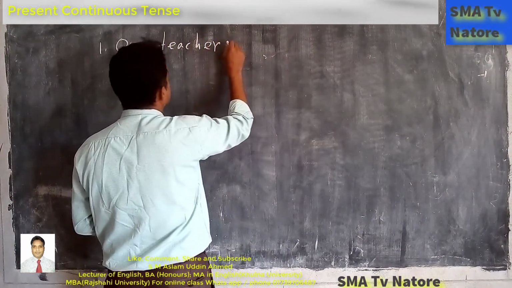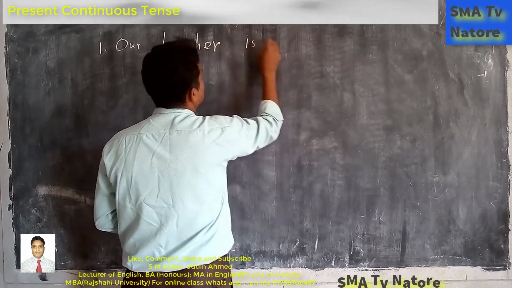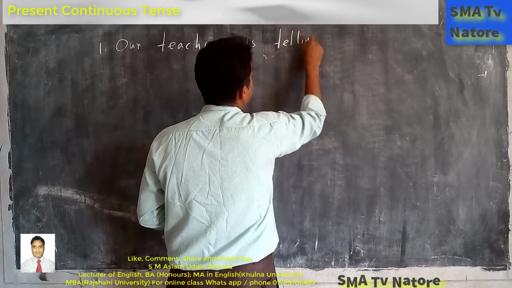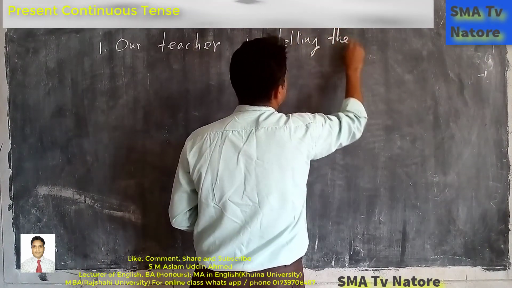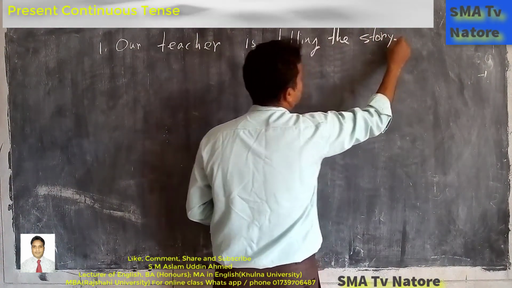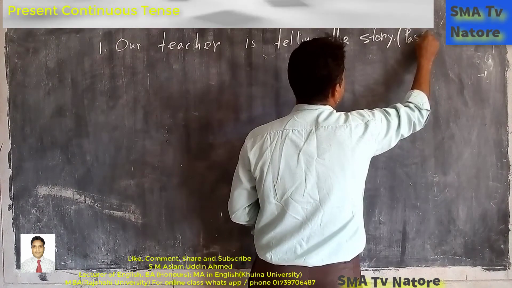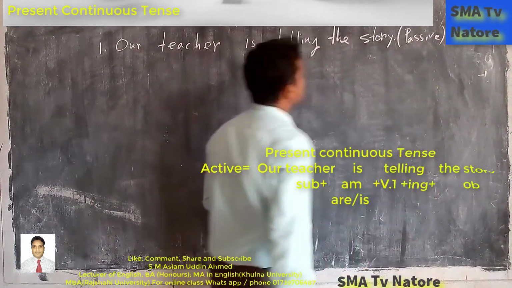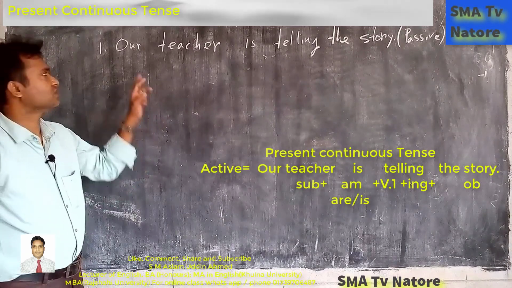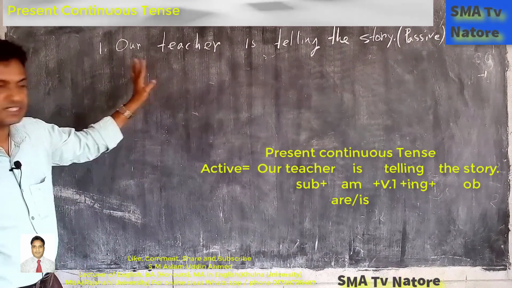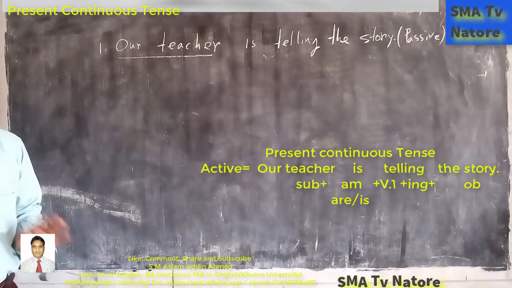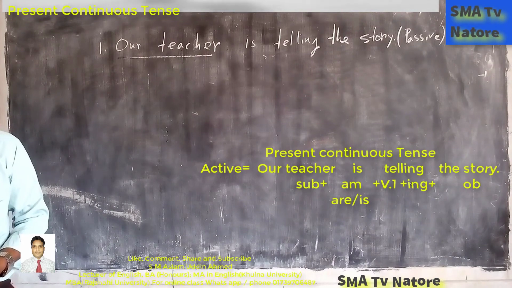Our teacher is telling the story. So this is the passive voice. We have to do it. The tense of this sentence is present continuous tense. But how and why? Why is it called present continuous tense?